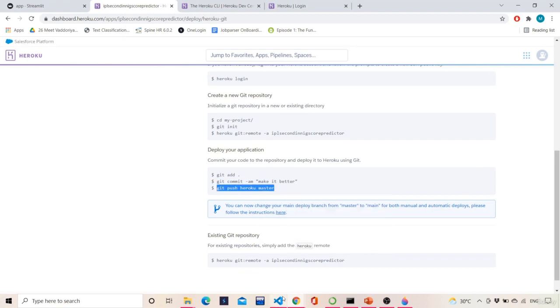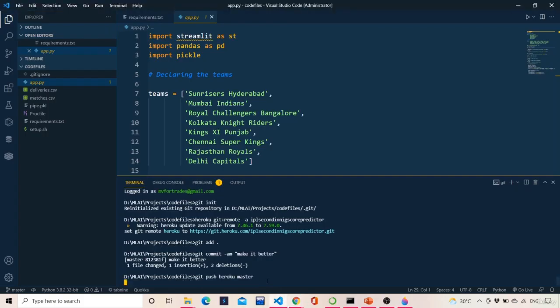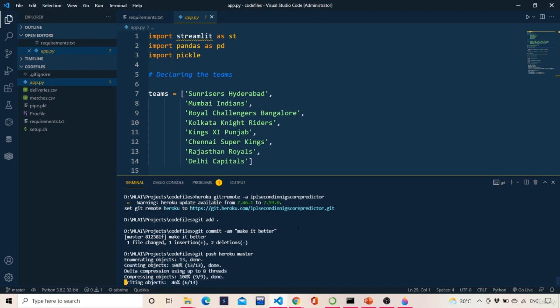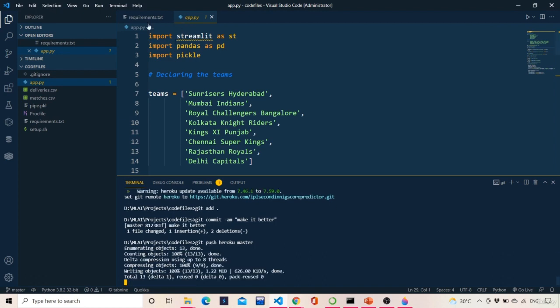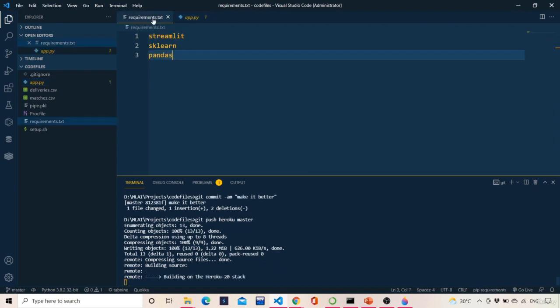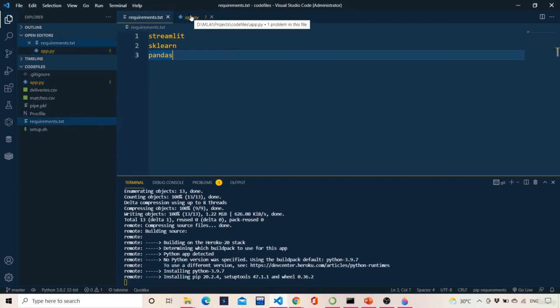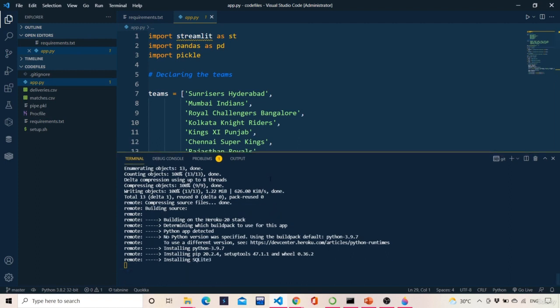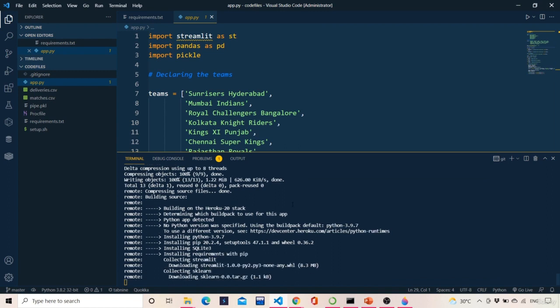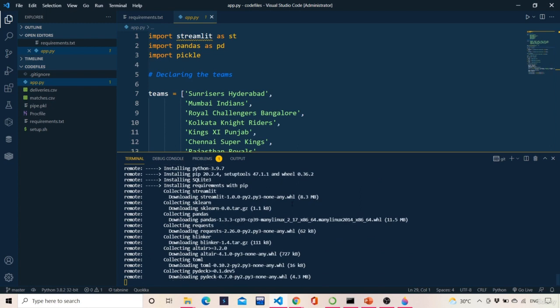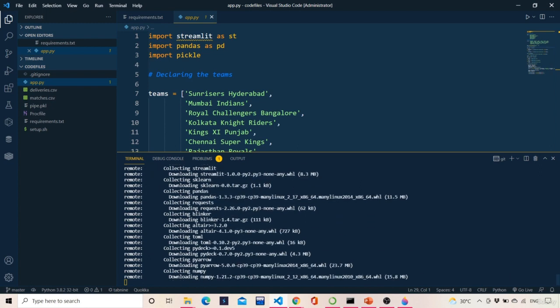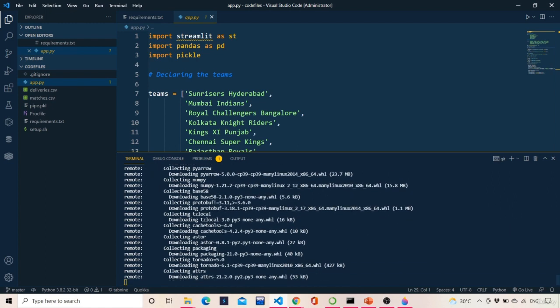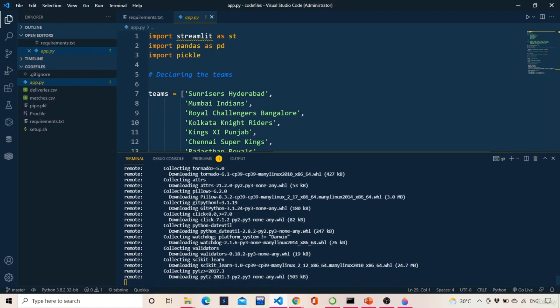And then just copy this and paste it here, and then hit enter. Hopefully it should deploy now, because we had changed this dynamically, right? Let's see what result it says. You have to be a little bit careful in this kind of situation. As you can see, there is no requirement which has errored here. So everything is getting perfectly installed.